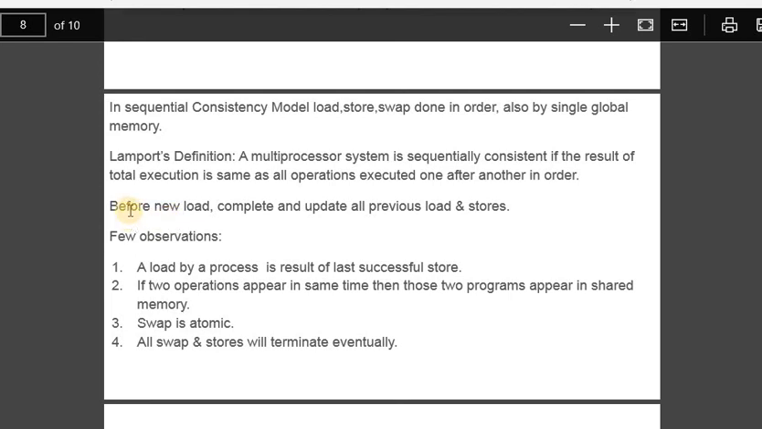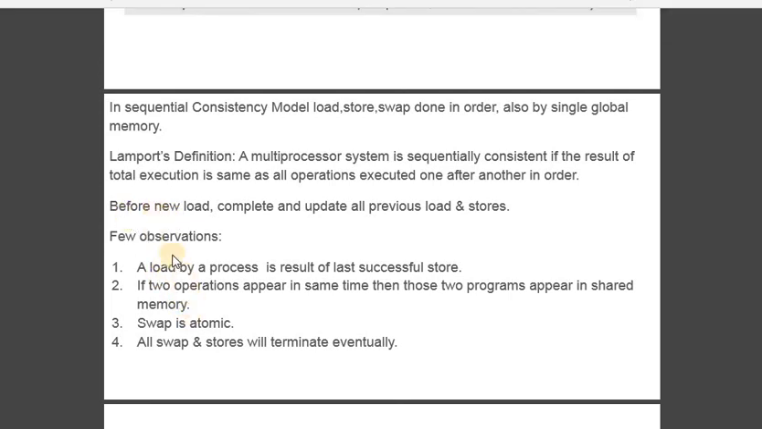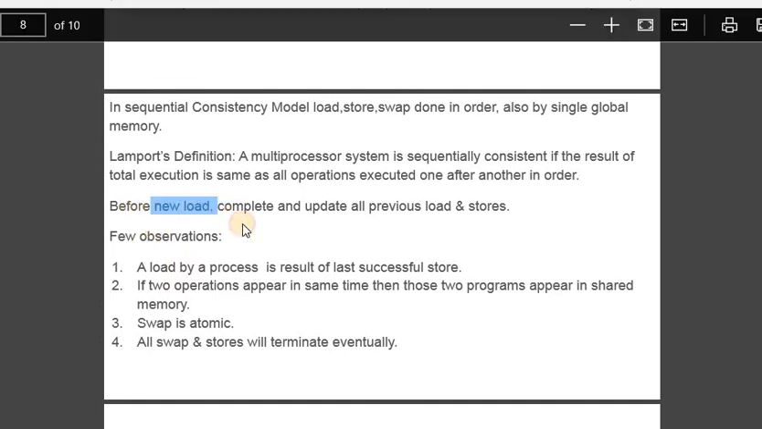So what we have to do to achieve the best sequential consistency are these 4 points. Before that, one assumption is, before a new load, complete and update all previous loads and stores.